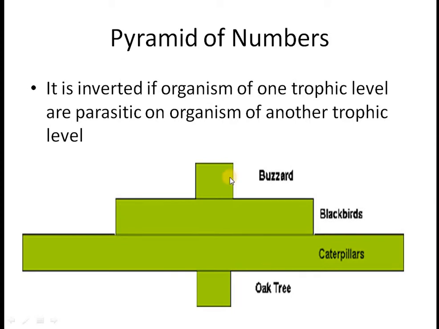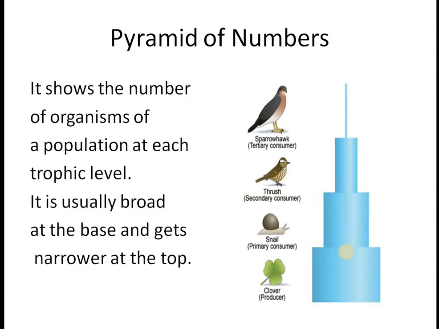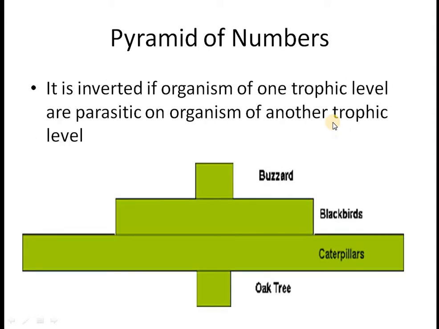It is because of a common observation that the number of hosts would always be less than the number of parasites. So when you make a pyramid of numbers, take care of whether your chain contains a parasite or not. If it does not, your pyramid would be a traditional pyramid like this one. But if it does, make sure that the number of hosts is less compared to the number of parasites attached to it.